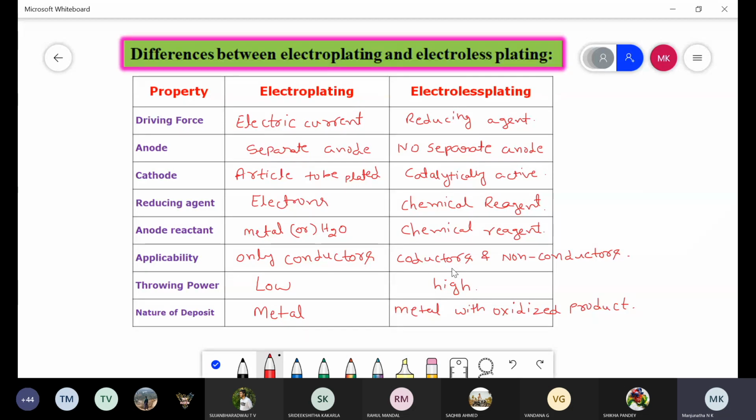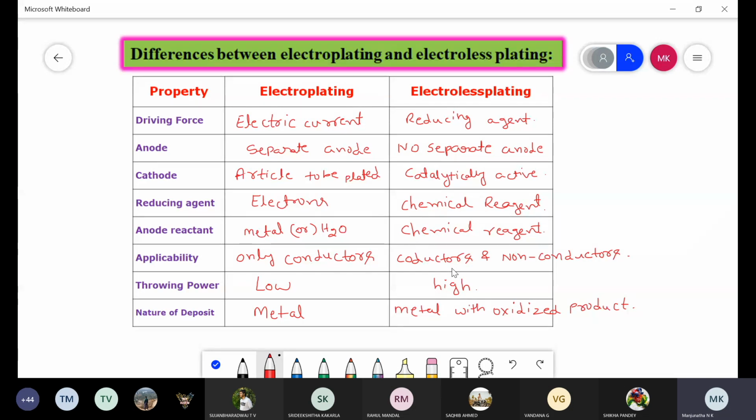Define electroless plating process and explain electroplating of chromium. Either they will ask hard or decorative. Anyone they will ask, they will not ask both. If they do not mention hard chromium or decorative chromium, you write down anyone, enough.